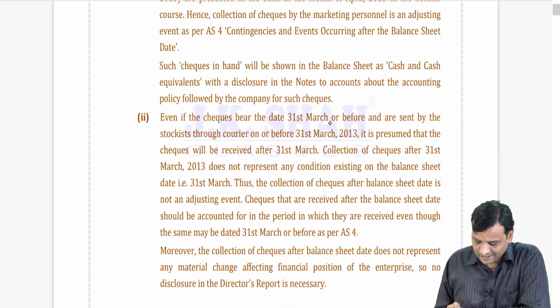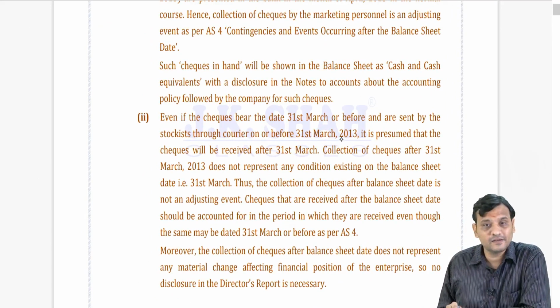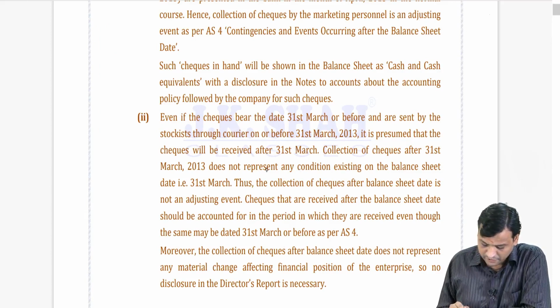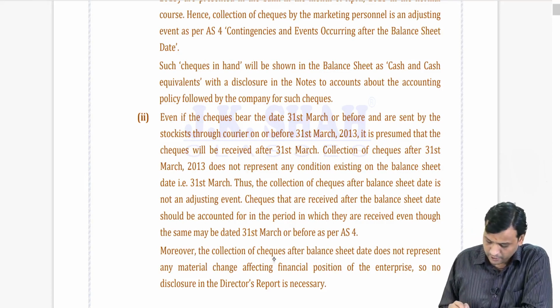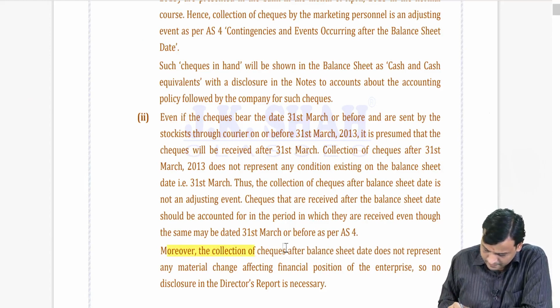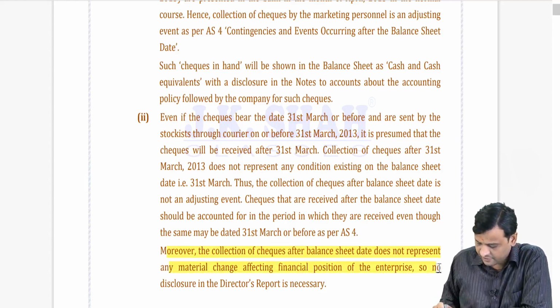Checks bearing date 31st March or before are sent by the stockist through courier before 31st March. The second part is, presume that the checks will be received after 31st March. Collection of checks after 31st March does not represent any condition existing on the balance sheet date. Thus, collection of checks after the balance sheet date is a non-adjusting event. Checks received after the balance sheet date should be accounted for in the period in which they are received, even though the same may be dated 31st March or before, as per AS 4. Moreover, the collection of checks after the balance sheet date does not represent any material change affecting the financial position.